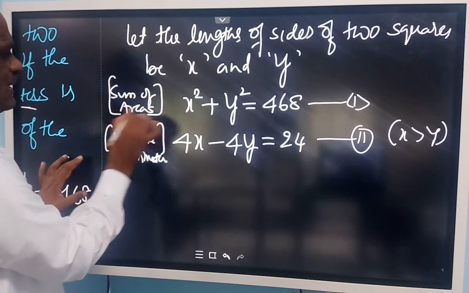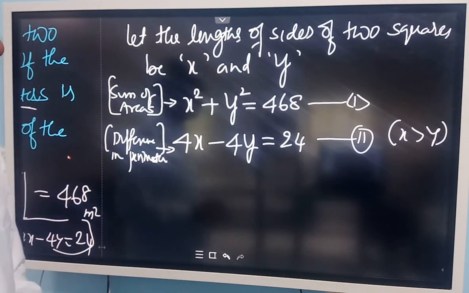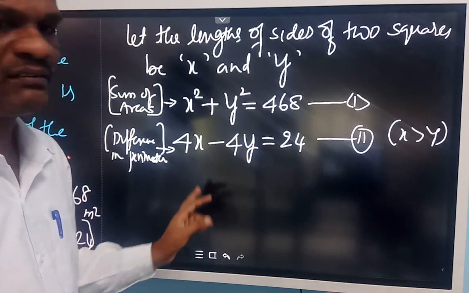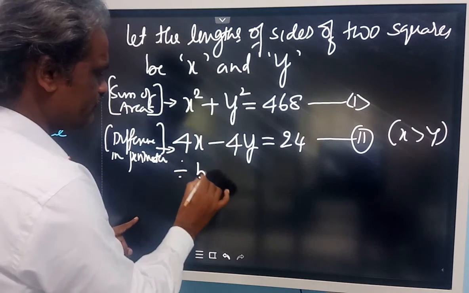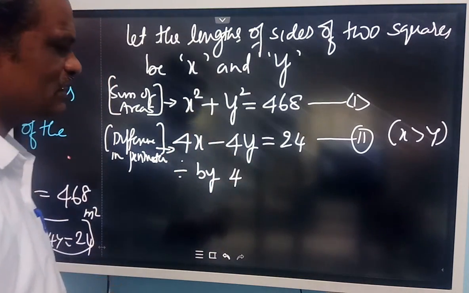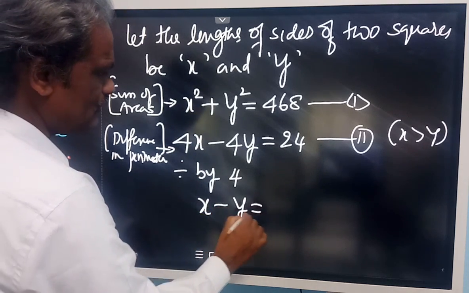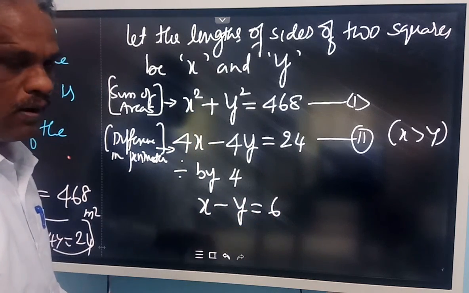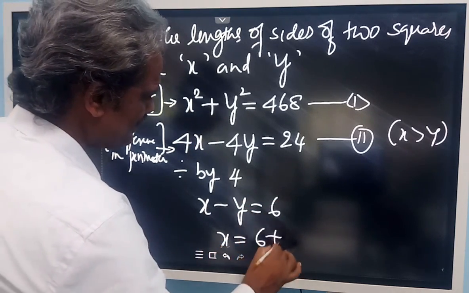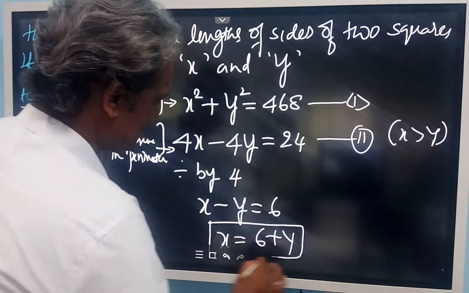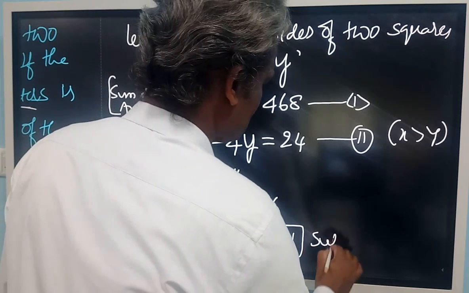So the sum of areas given and the difference in perimeters given. Using this we got two equations. Now the second equation you can simplify a little bit. Divide the second equation by 4. What happens? It becomes x minus y is equal to 6. Transfer y to the right side: x is equal to 6 plus y.